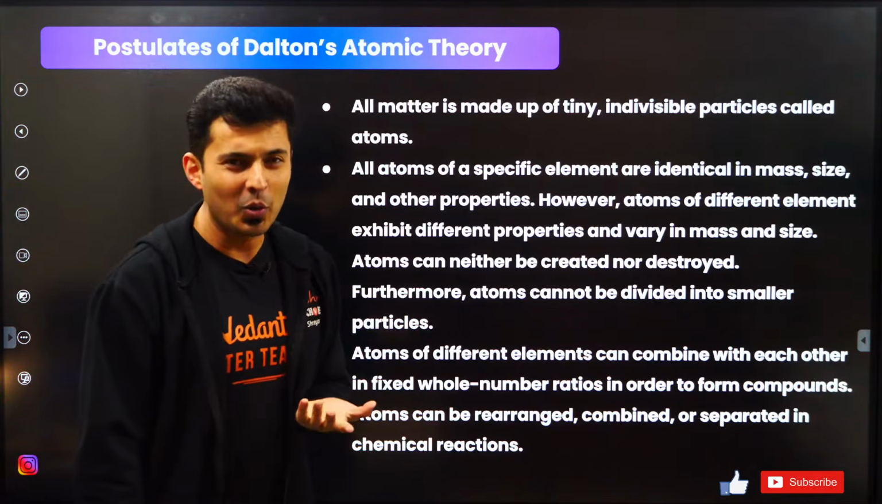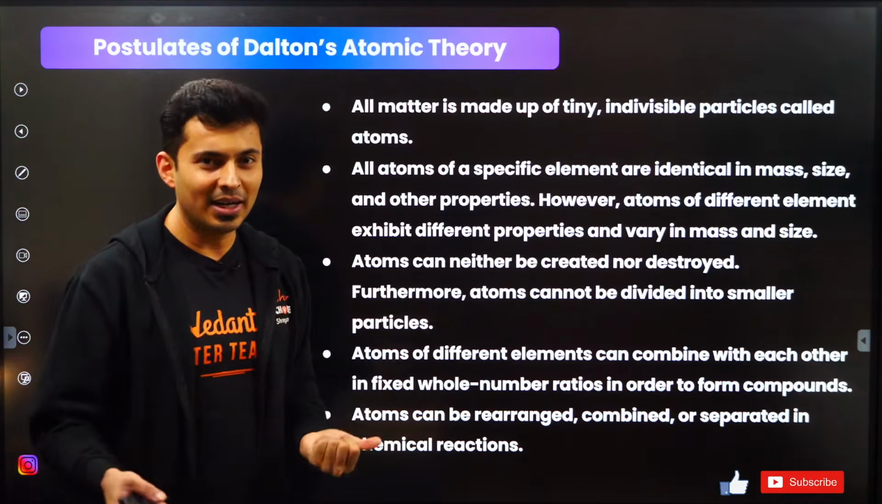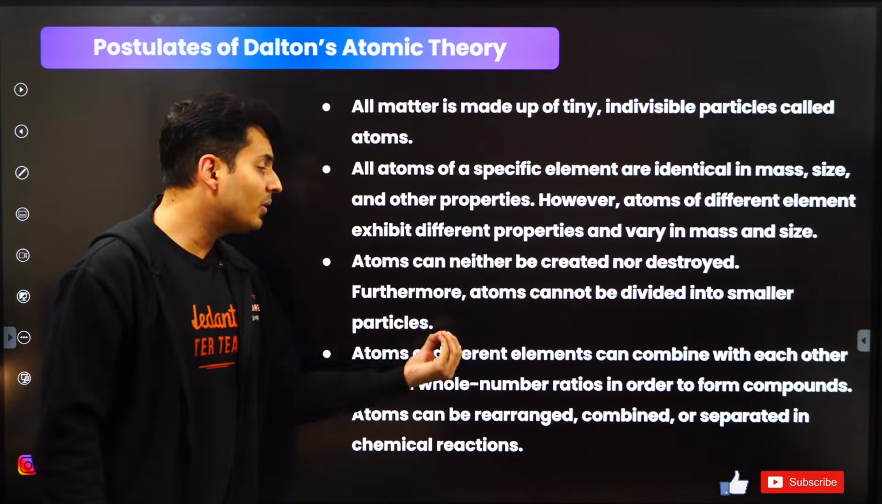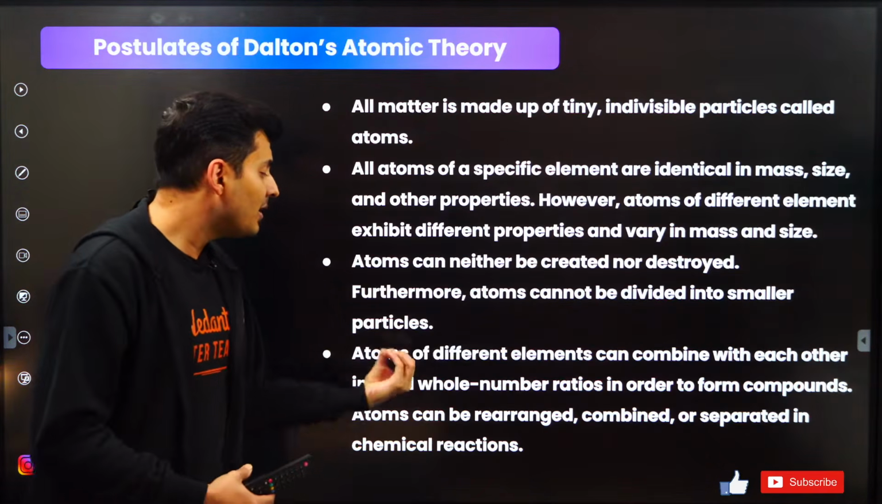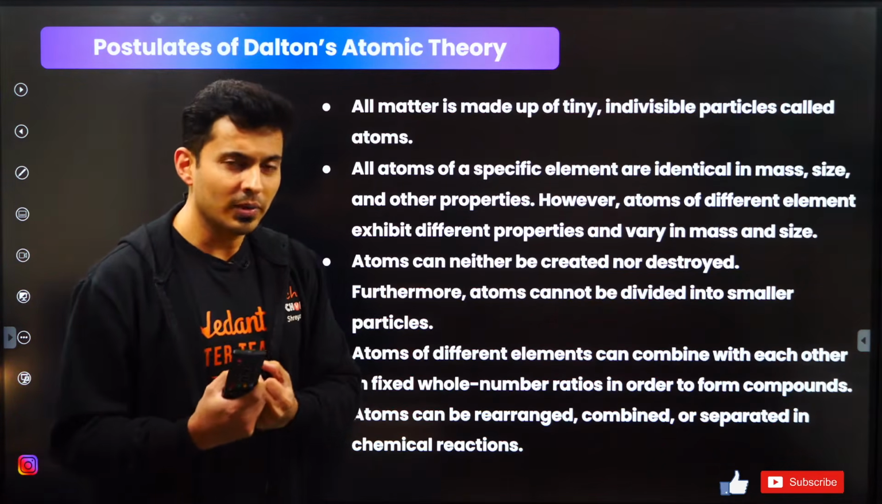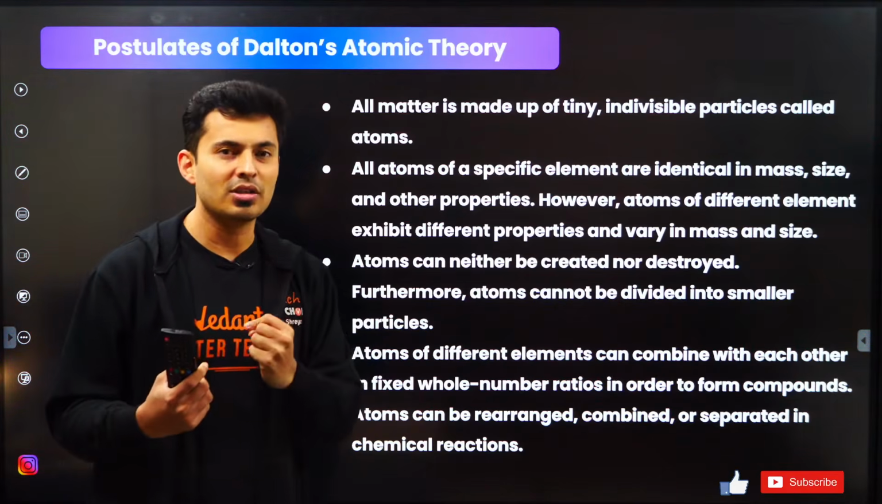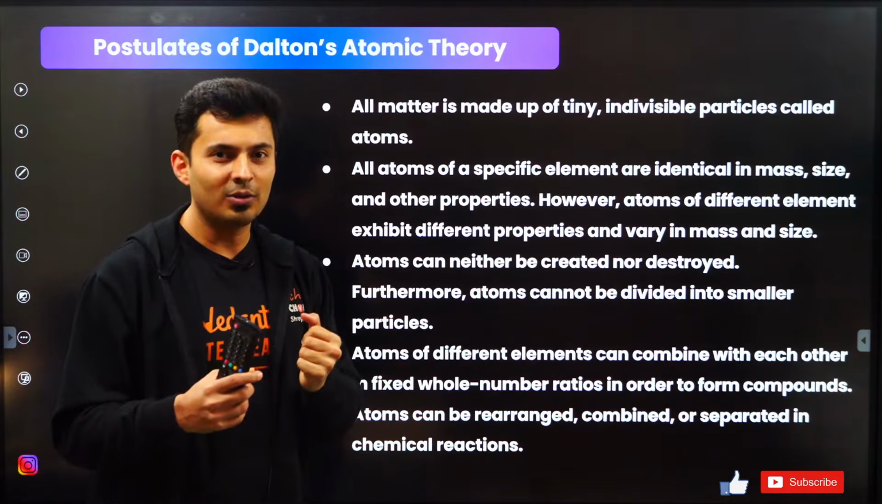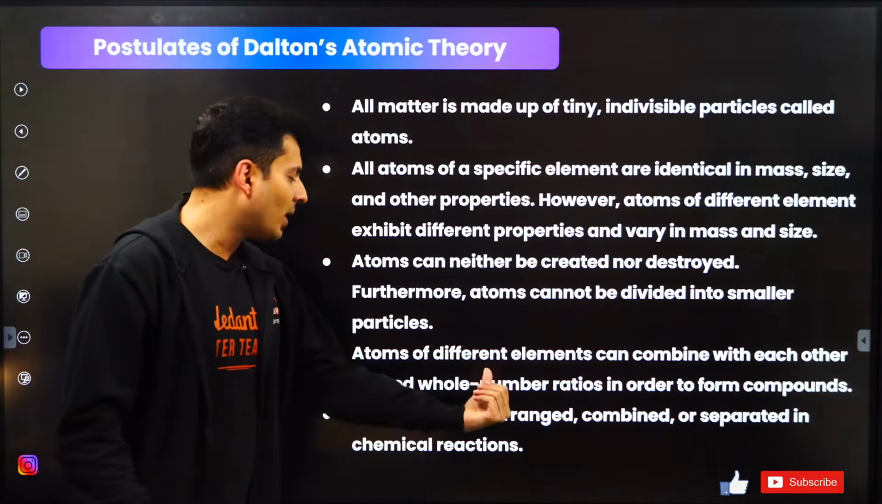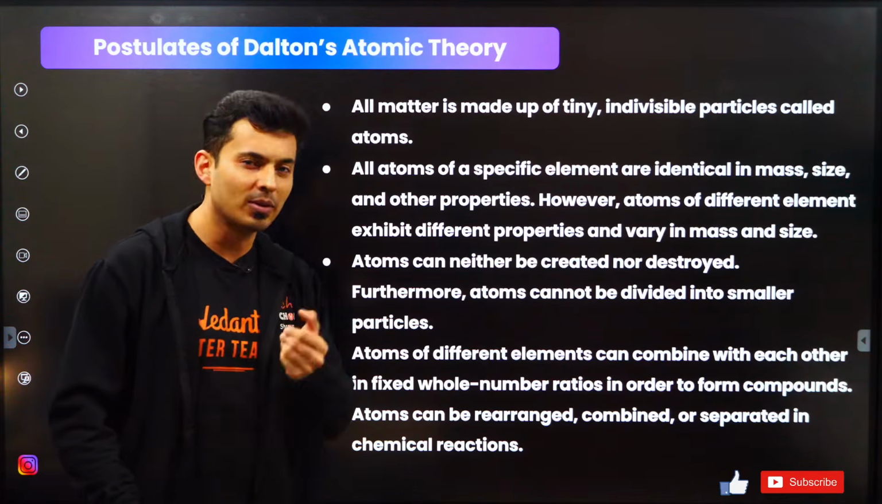Well, that was not true. We know that atoms can be further divided into smaller particles. In fact, that becomes the limitation. Atoms of different elements can combine with each other in fixed whole numbers. That makes sense. Like if you have to make a water molecule, then you need 2 hydrogens and 1 oxygen. You cannot have 1.5 hydrogen and 2.5 oxygen. That doesn't make sense. So you have to have it in fixed whole number values only.